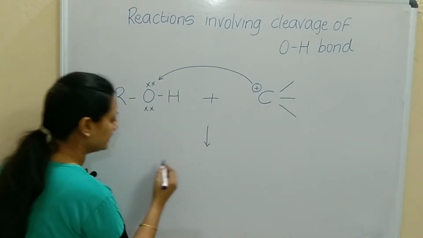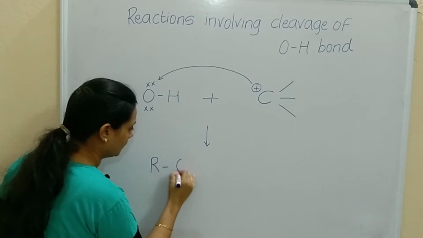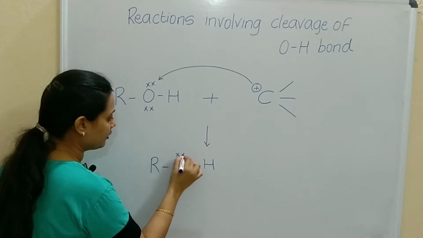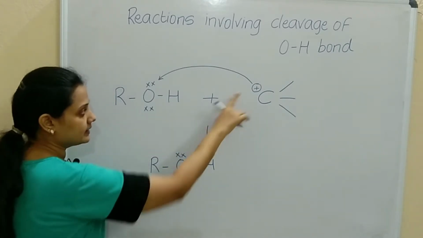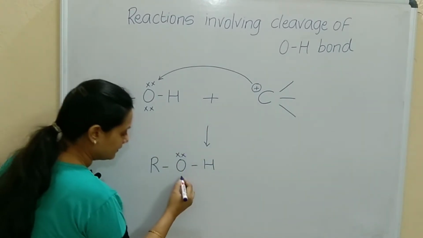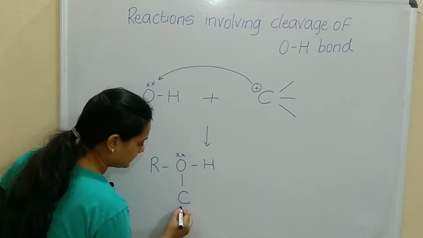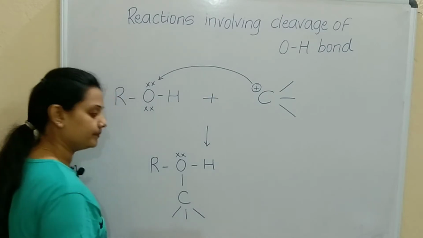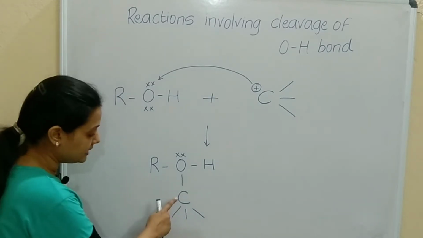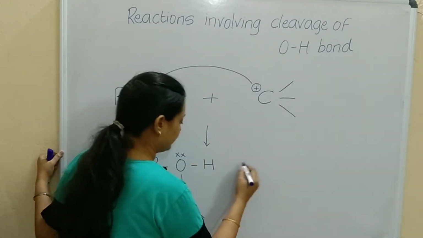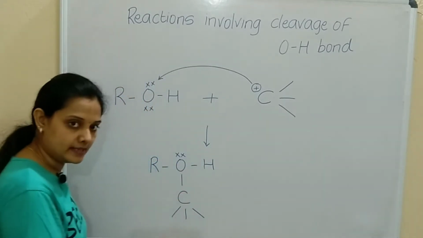So what will you get here? R, O, H. Correct? 1 electron pair will remain as it is. This carbon will attach, one of the electron pairs will come here. It will attach with the carbocation and the 3 groups. Correct? So now carbon is making 4 bonds. The next step, what will happen once it has attached?